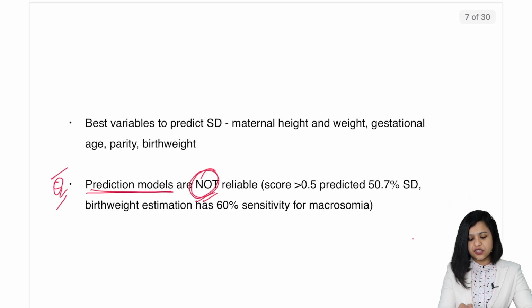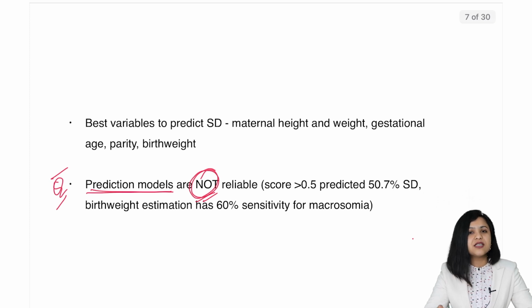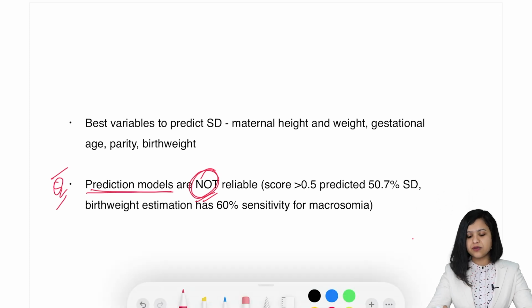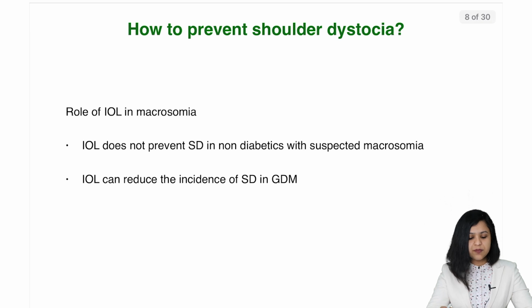Birth weight estimation has 60% sensitivity for macrosomia. So even if you predict birth weight, it has only 60% predictability for macrosomia. These figures are mentioned in the guidelines, although they have not asked this very frequently. They have not asked this before, but you should know this can be asked in future. Now moving on to the next subtopic.